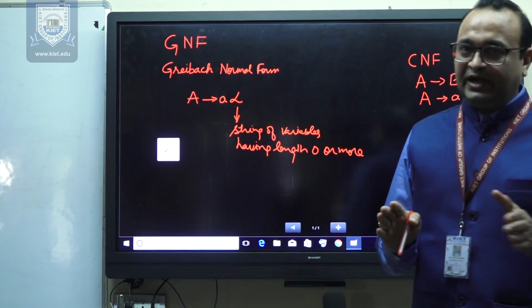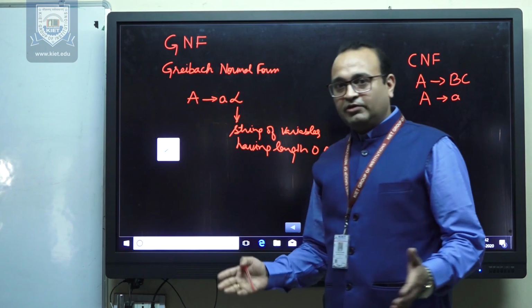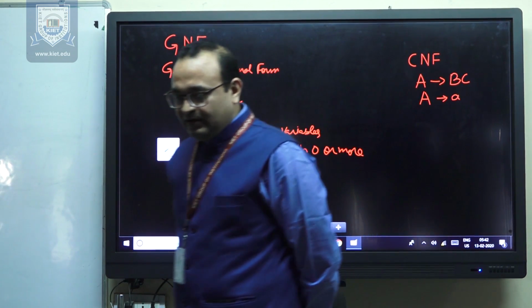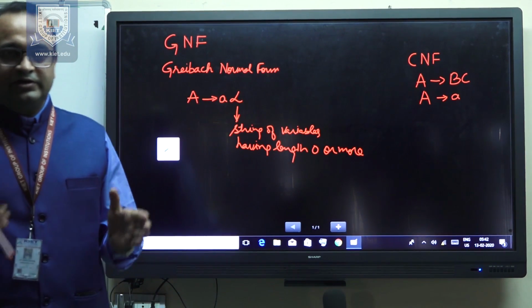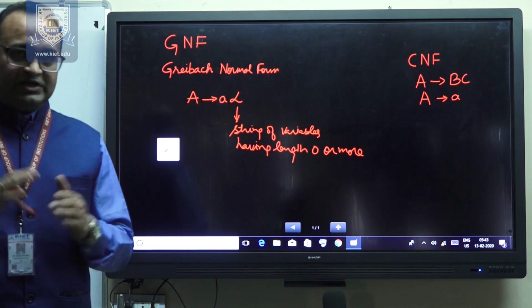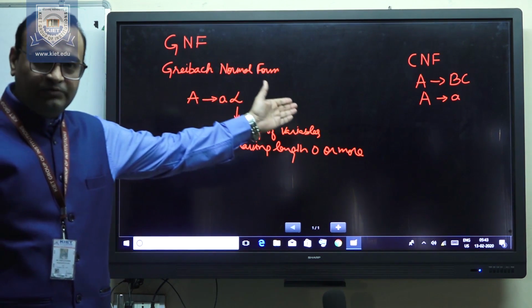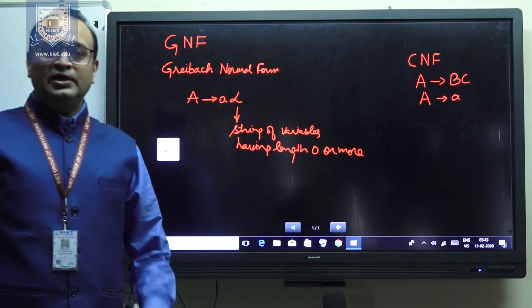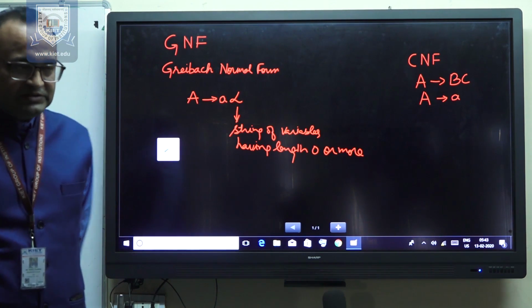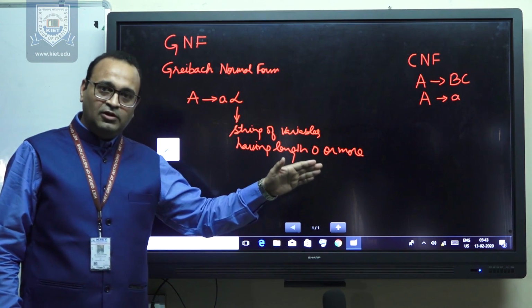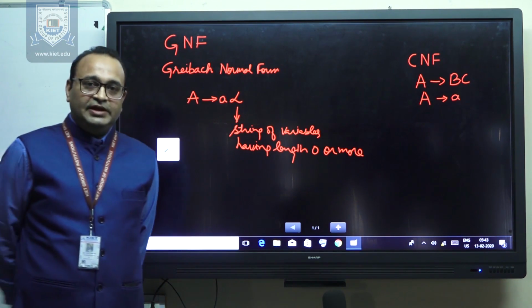Further we will see why this normal form is required for context-free grammar. We have already seen that there are a variety of ways to write context-free grammar, but there are some normal forms. One is Chomsky normal form, which is useful in proving results about context-free languages, and this Greibach normal form will be helpful when we study PDA.